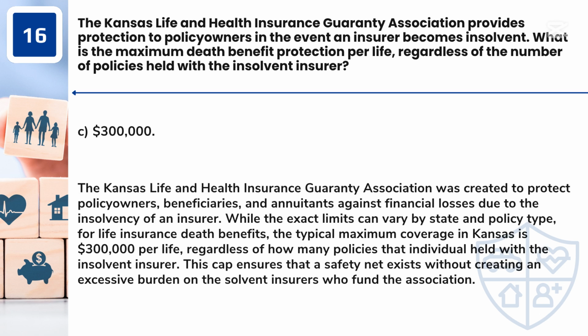Answer: C. $300,000. The Kansas Life and Health Insurance Guarantee Association was created to protect policy owners, beneficiaries, and annuitants against financial losses due to the insolvency of an insurer. While the exact limits can vary by state and policy type, for life insurance death benefits, the typical maximum coverage in Kansas is $300,000 per life, regardless of how many policies that individual held with the insolvent insurer. This cap ensures that a safety net exists without creating an excessive burden on the solvent insurers who fund the association.